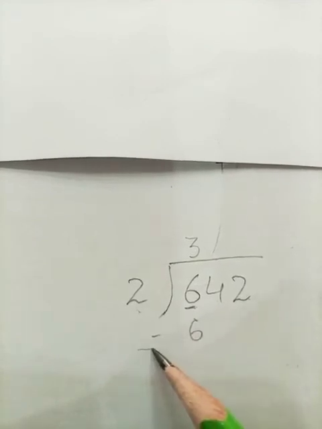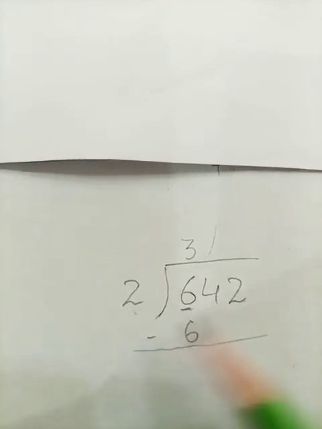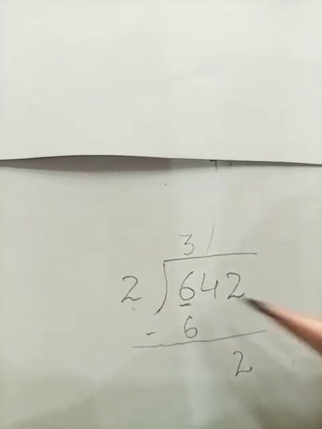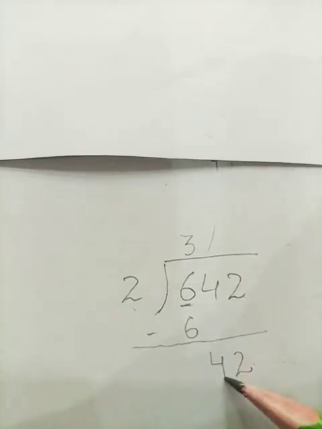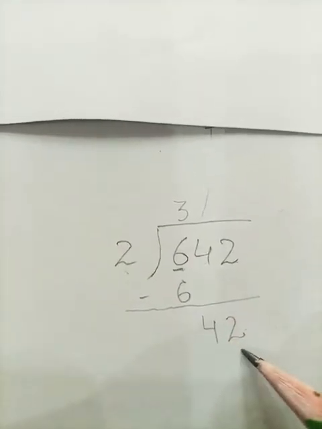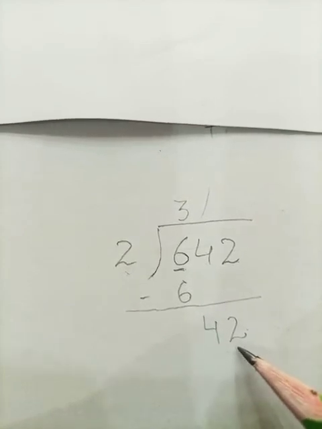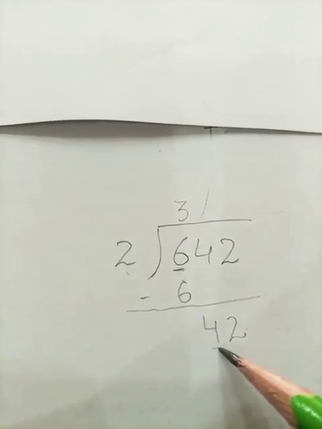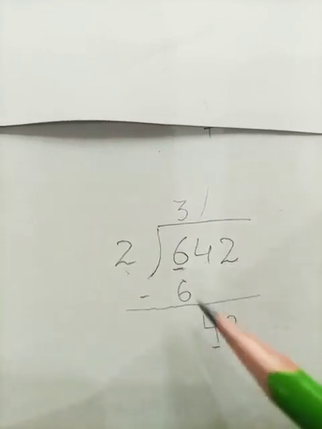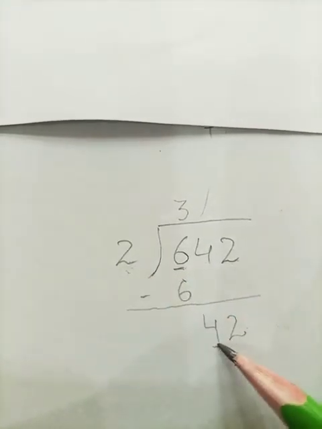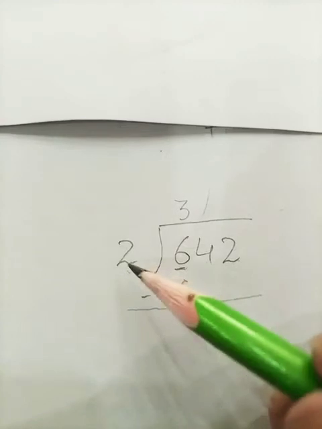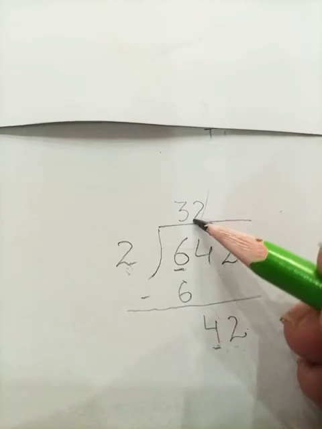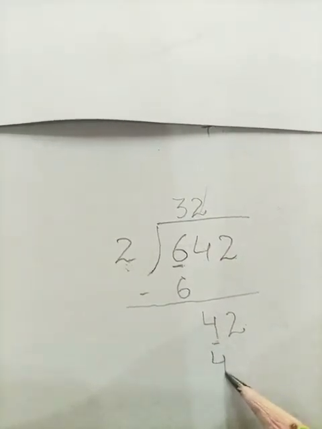What is the next step? Yes, students, next step is subtraction. I am going to subtract starting from the ones. Here is my number 2. Tens is the 4. So here our number is 42. That is again quite larger than the number 2. So students, here I am going to take my first number 4. That is also quite bigger than the 2. So students, let's try to divide it first. Read it with me. 2 ones are 2 and 2 twos are 4. 2 twos are 4.